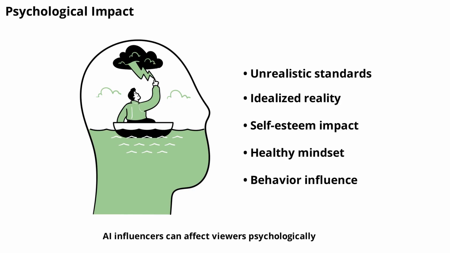AI influencers can affect viewers psychologically. They set unrealistic standards for appearance, behavior, and lifestyle. Real influencers share struggles and imperfections, while AI profiles present an idealized version of reality. This can impact self-esteem and expectations. Recognizing the psychological effects helps you approach social media with a healthy mindset.